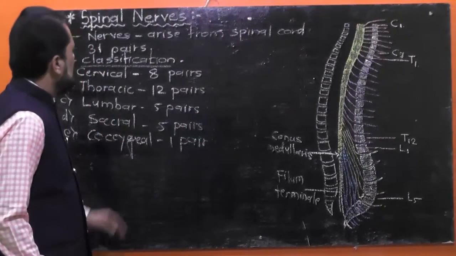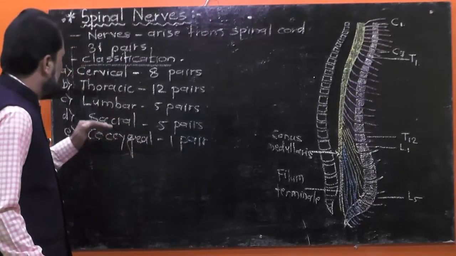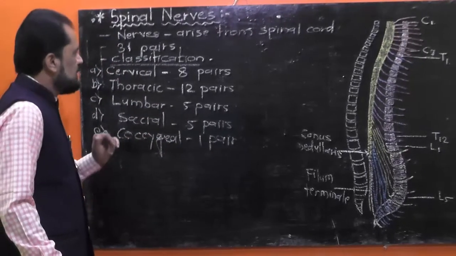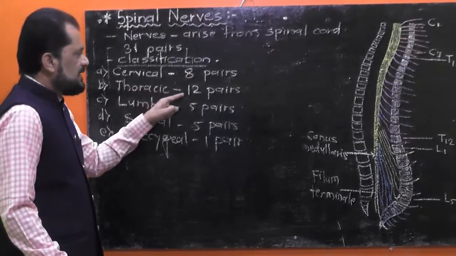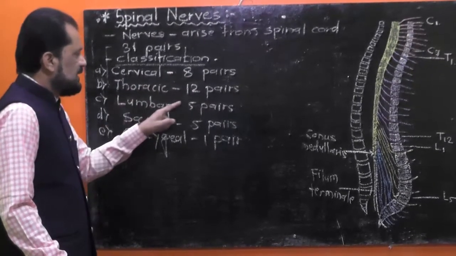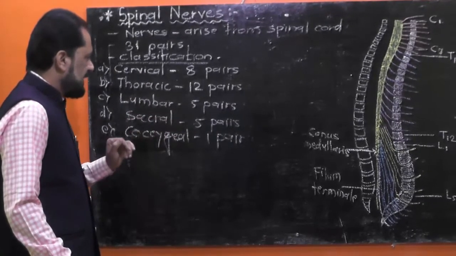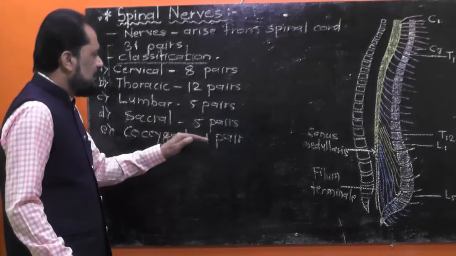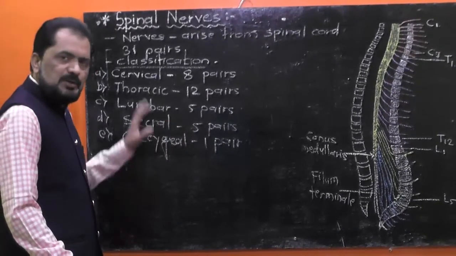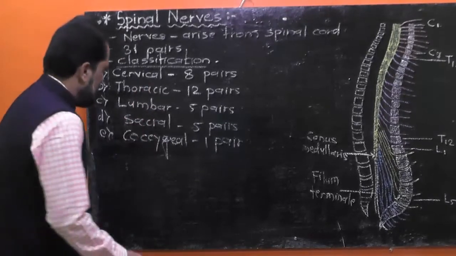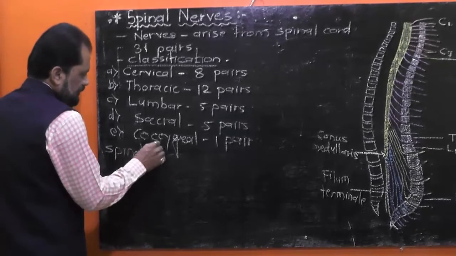In this manner, the 31 pairs of spinal nerves are classified into 5 types, such as initial 8 pairs cervical, next 12 pairs thoracic, next 5 pairs lumbar, next 5 pairs sacral, and last single pair of spinal nerves as coccygeal. On the basis of these different types, the spinal formula can be written.